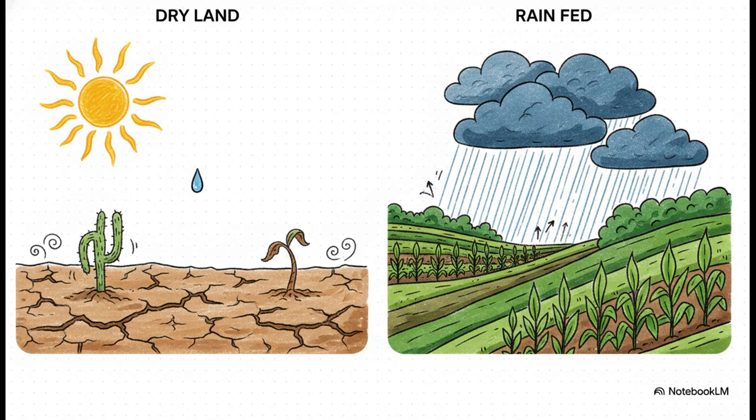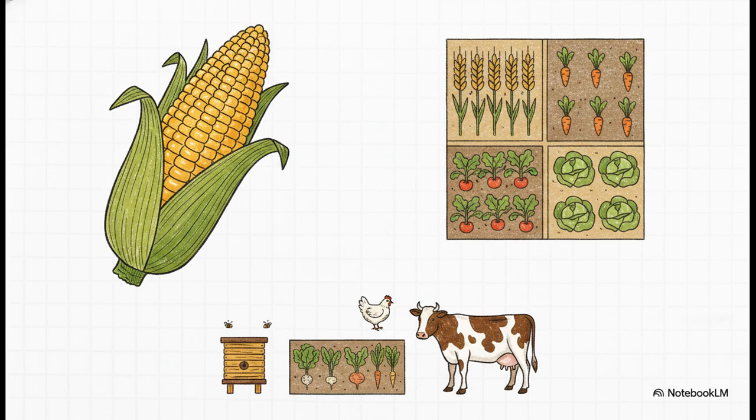To weather these environmental extremes and ensure a livelihood, farmers structure their businesses in a few different ways. They might choose specialized farming, where 50% or more of their total income relies on a single powerhouse crop. If that's just too risky, they might use diversified farming, where no single source equals 50% of the total income. Or they might pivot entirely to mixed farming, which includes crops, livestock, poultry, fisheries, and even beekeeping. The main objective of mixed farming isn't massive profit, it's total subsistence for the farm family.